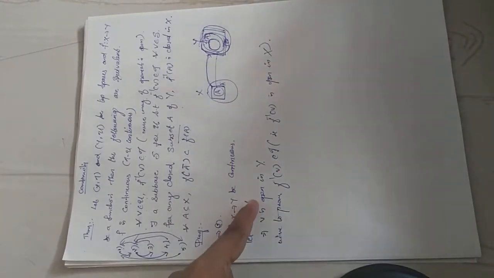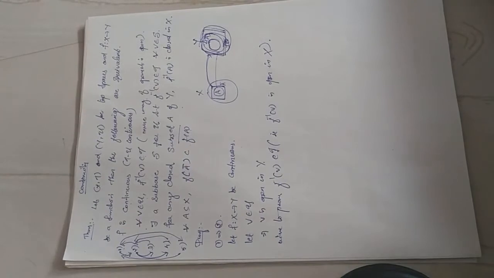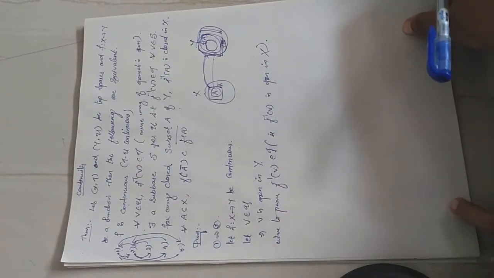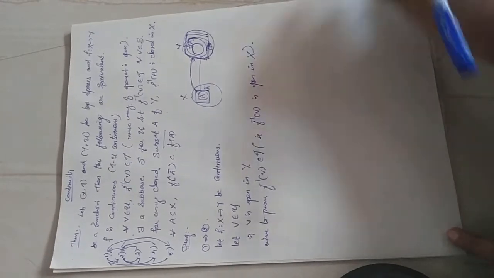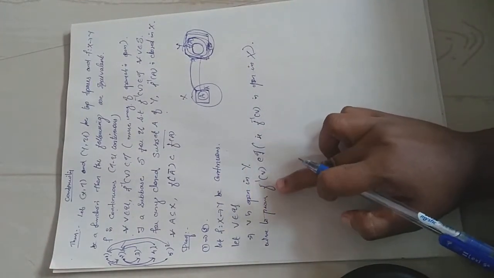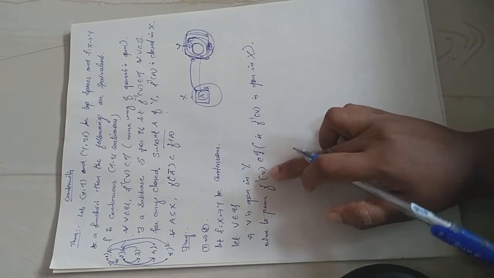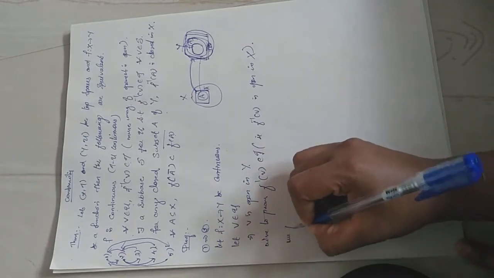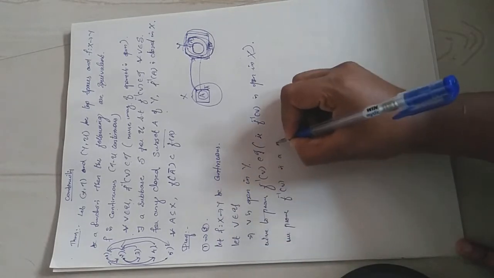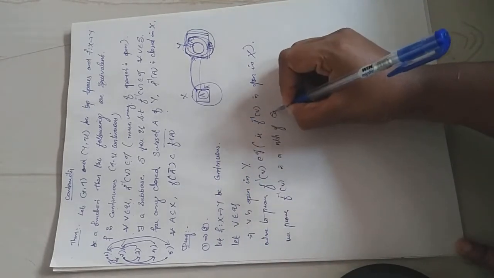So how can you prove that a set is open? We know that a set is open in a topological space if and only if it is a neighborhood of each of its points. So to prove f inverse of V is open in X, we need only prove that f inverse of V is a neighborhood of each of its points.